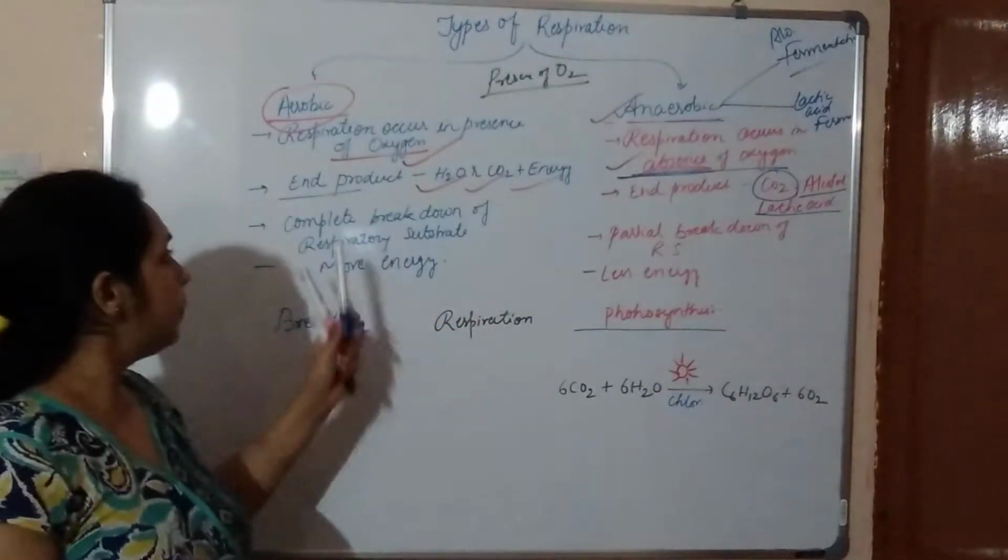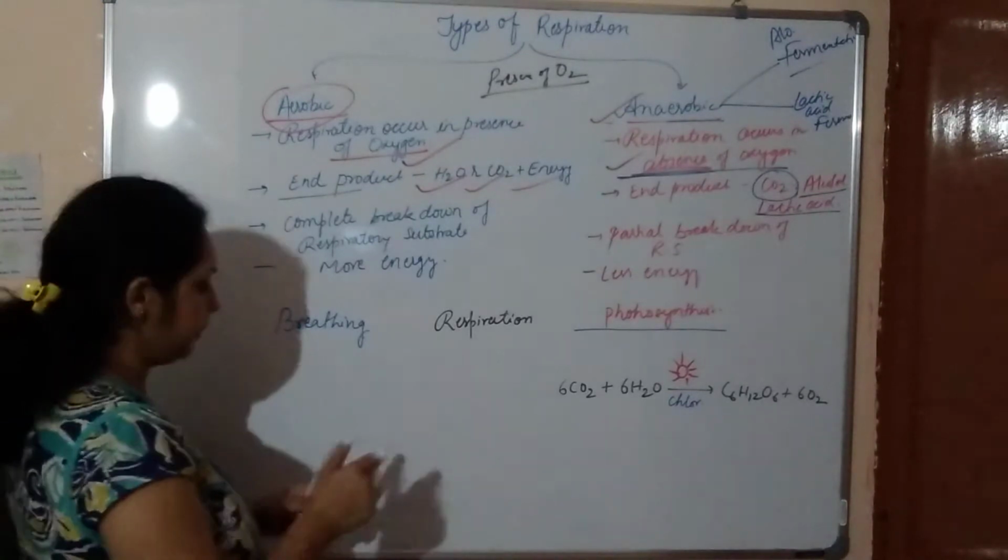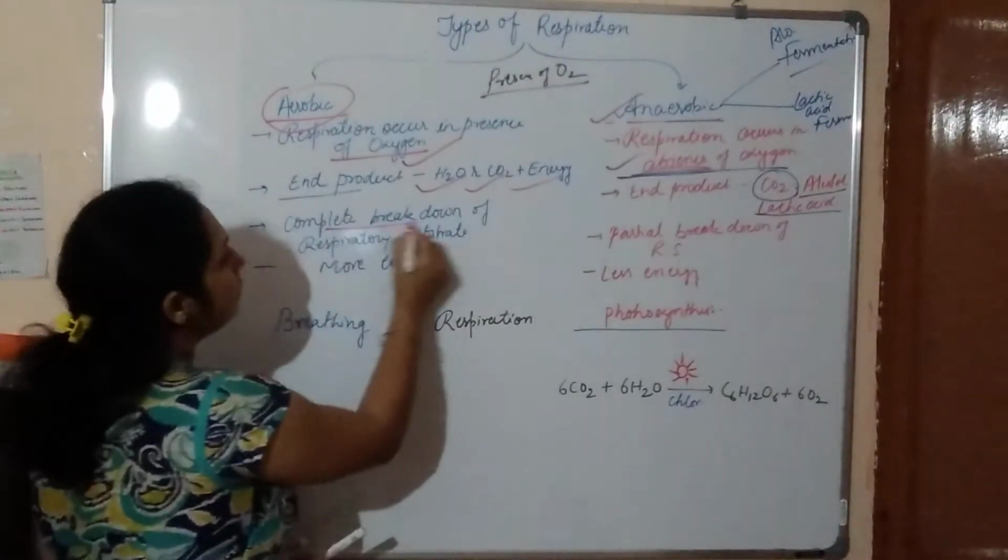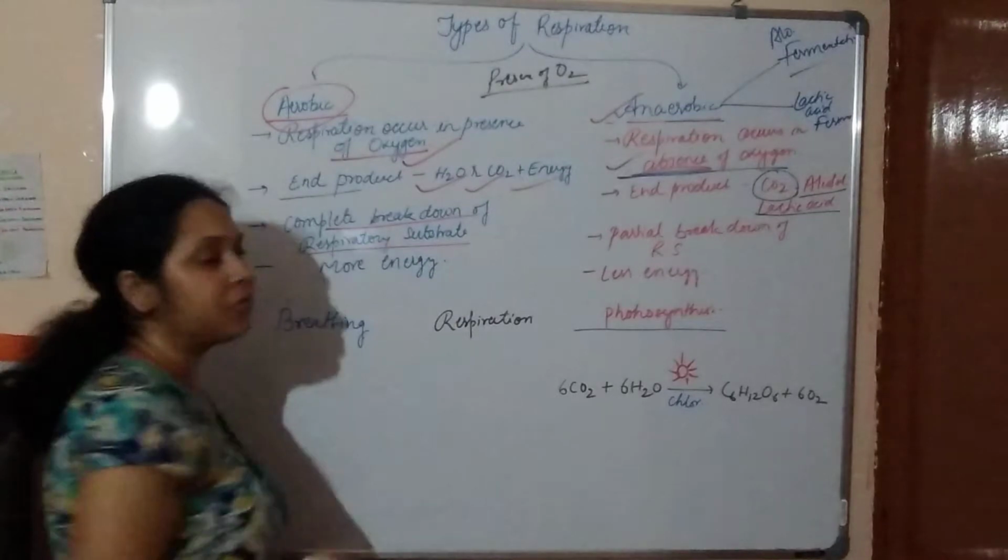Now the third point is the complete breakdown of respiratory substrate.